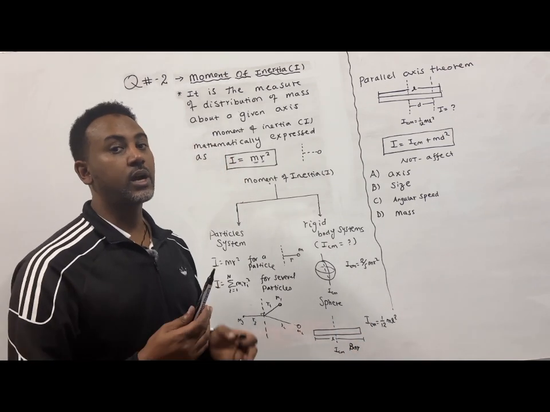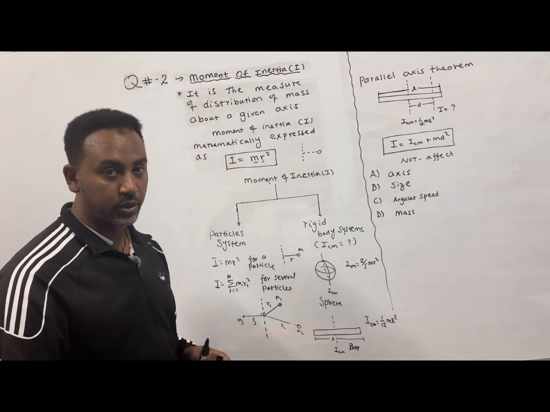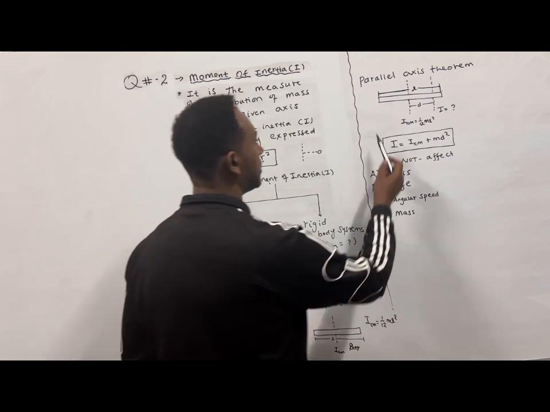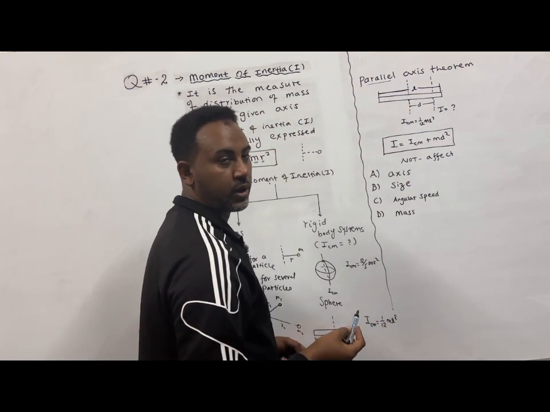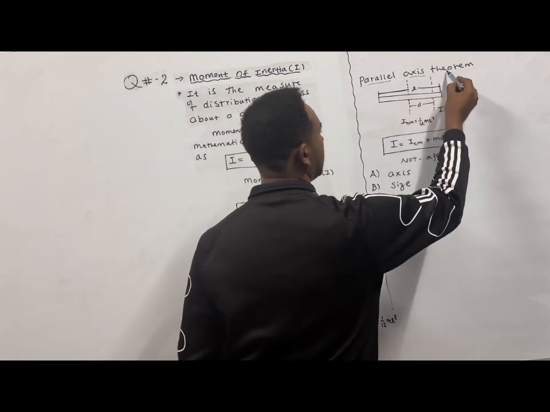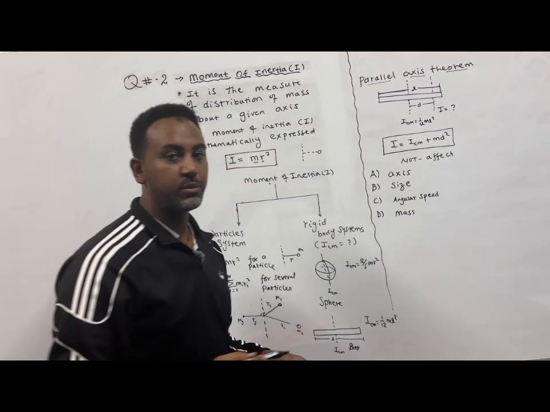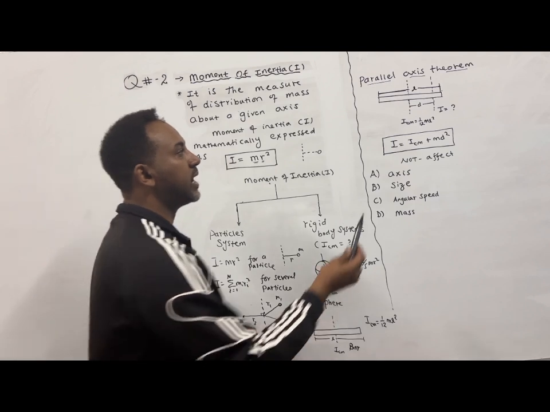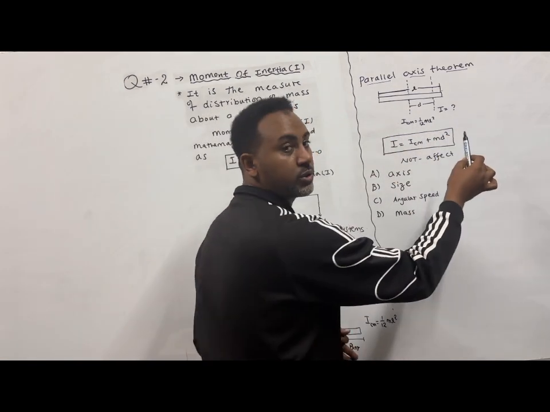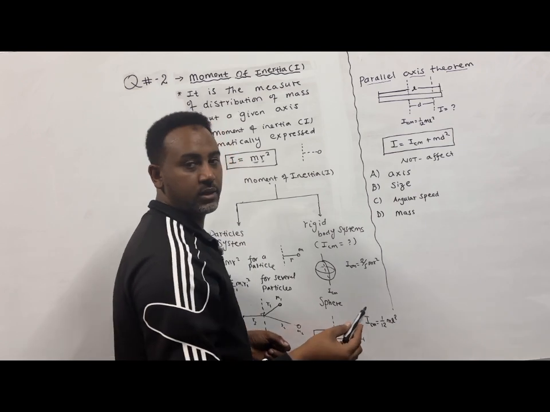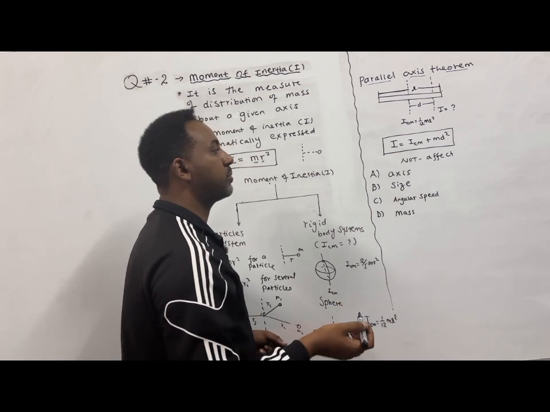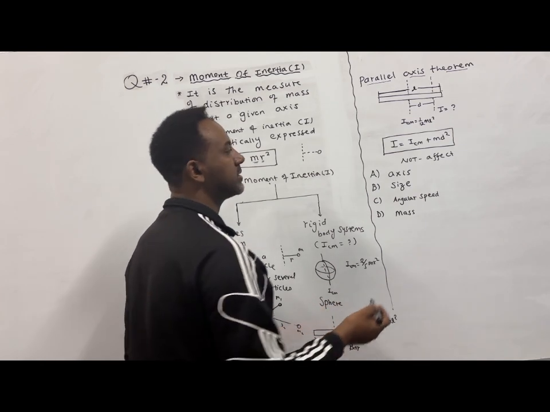Now look, what if the axis of rotation varies at different locations? The moment of inertia will also vary depending on the location of the axis of rotation. Here we do have a principle known as the parallel axis theorem. We have a theorem, parallel axis theorem. It tells you how to determine the moment of inertia as the axis of rotation is found at a different position than the center. ከሴንተሩ ውጪ ሌላ ቦታ ላይ ቢገኝ እንዴት አድርገን ሞመንት ኦፍ ኢነርሻውን ማግኘት እንችላለን የሚለውን ሐሳብ ነው የሚገልጽልን።